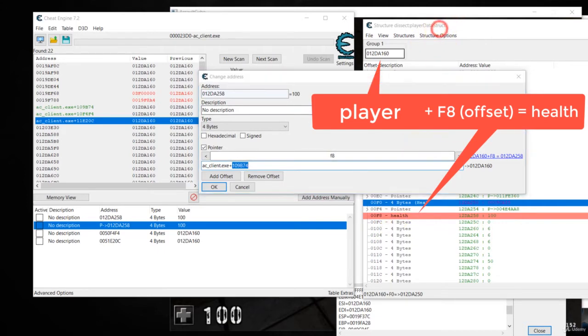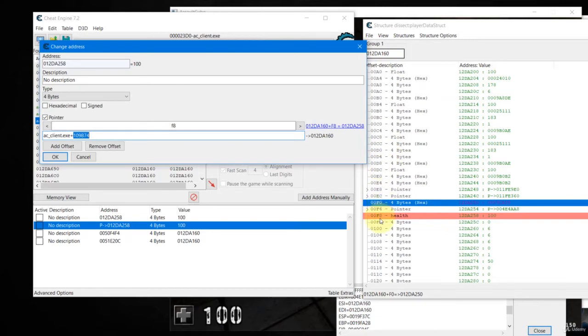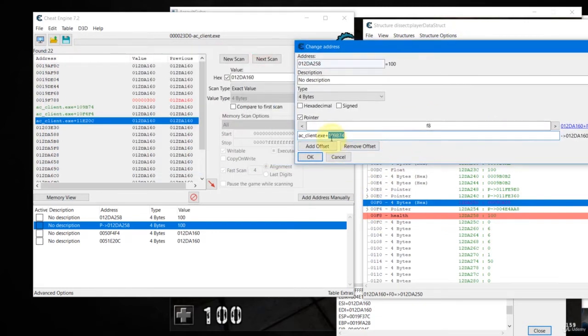F8 is the offset from the data structure, the base of the data structure. Okay, that's how you create it, F8. And then here you must uncheck this so that it will show you the value of your health in decimal number.